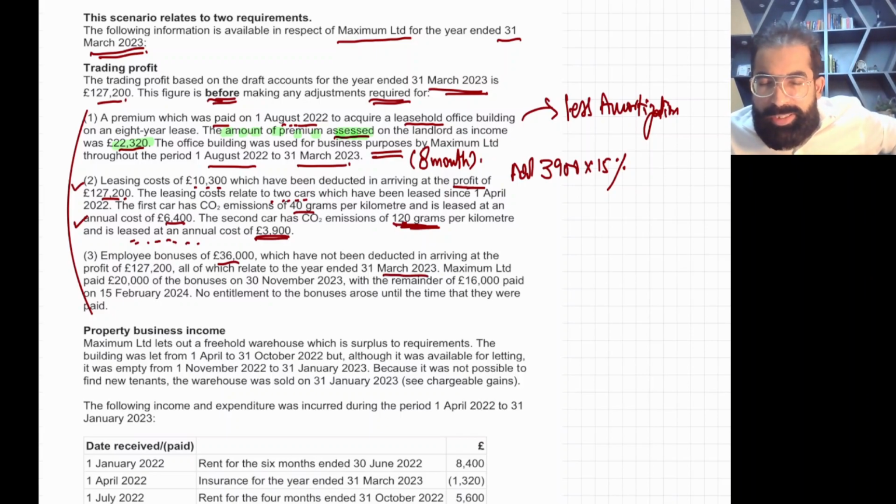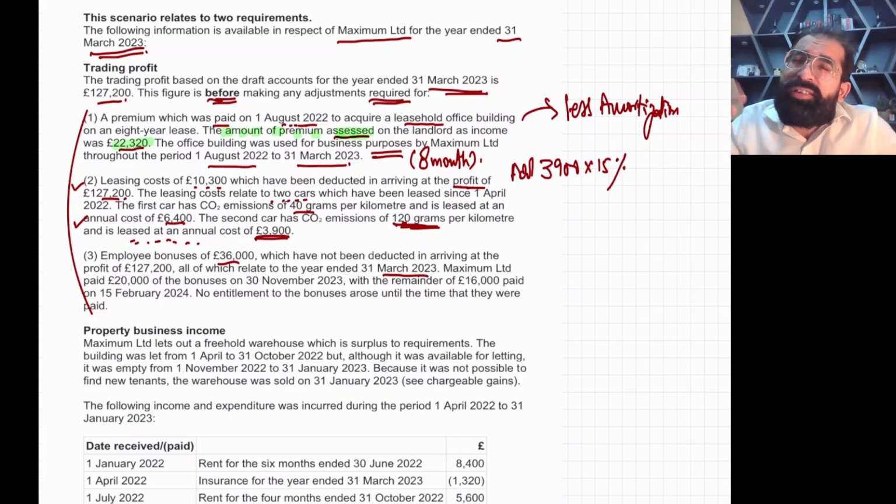Okay, let's do it. All of which relate to the year ended 31st March 23. They are saying these bonuses relate to 31st March 23, but there is a condition in corporation tax that you must pay within 9 months of the end of the accounting period. Listen to me very carefully. These bonuses will only be allowed in that accounting period if you are paying within 9 months of the end of the accounting period. If you are paying these bonuses after 9 months of the end of the accounting period, then this will be allowed from the next accounting period.